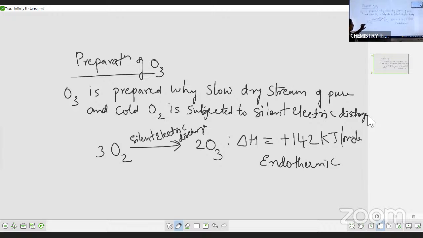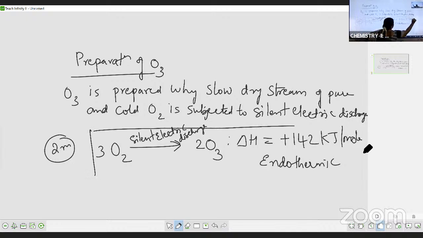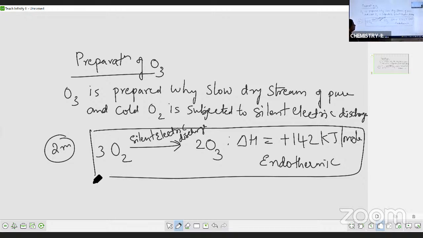For the statement and equation you will get 2 marks, students. Statement and equation with the energy. If you write only the equation and leave out the energy, you will not get the marks. So you have to write the whole equation as it is. That is 3 moles of oxygen. To this, when you pass silent electric discharge, you get 2 moles of ozone.